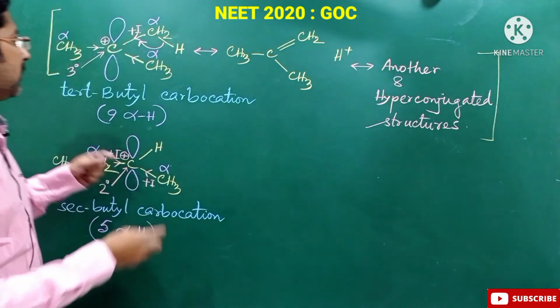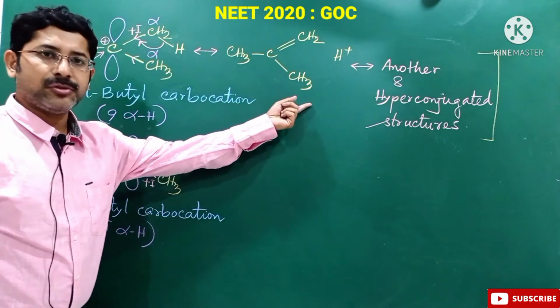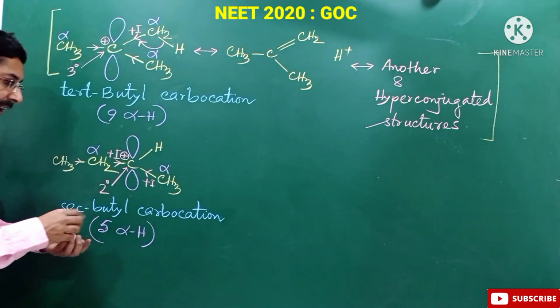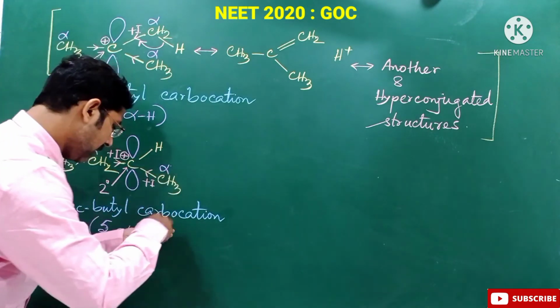So this carbocation can have 9 hyperconjugated structures, and in case of this carbocation we can have 5 hyperconjugated structures.